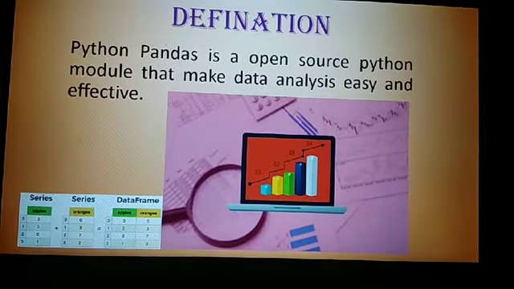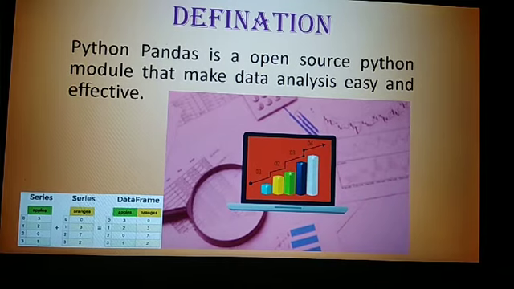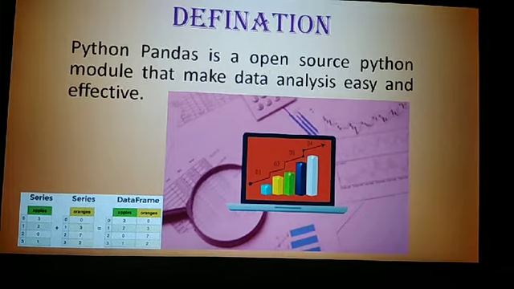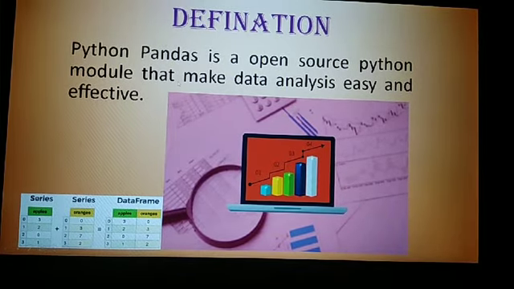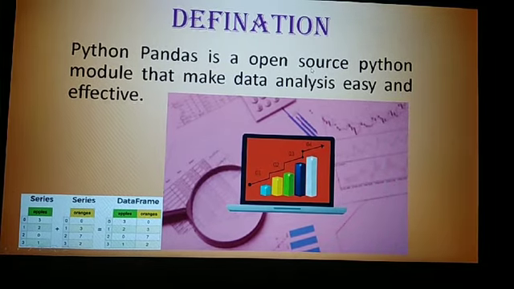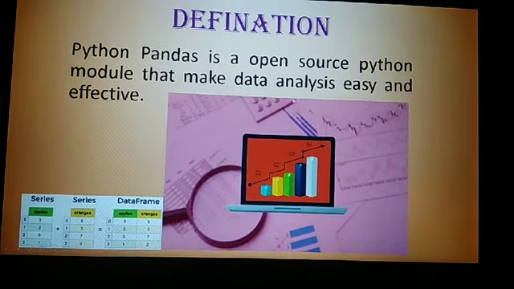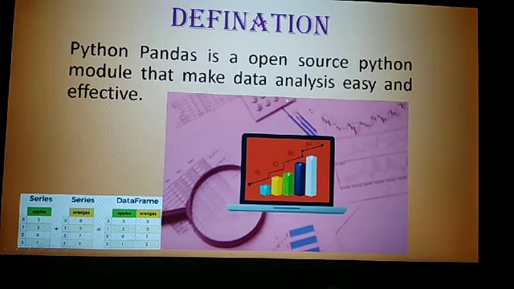So first we will see what is Python pandas. You already know Python is an open source software. Python pandas is a library of Python. Python pandas is an open source Python module. So what is Python pandas? Python pandas is an open source Python module that makes data analysis easy and effective.